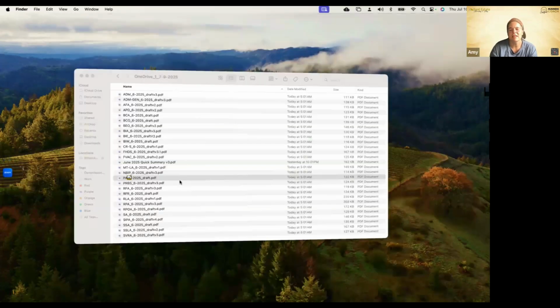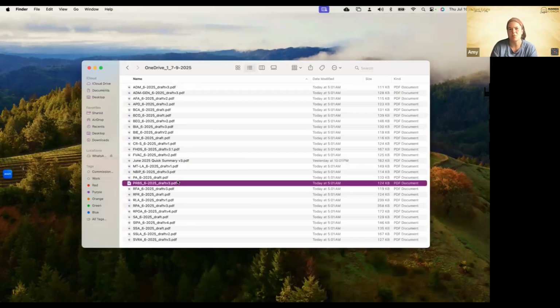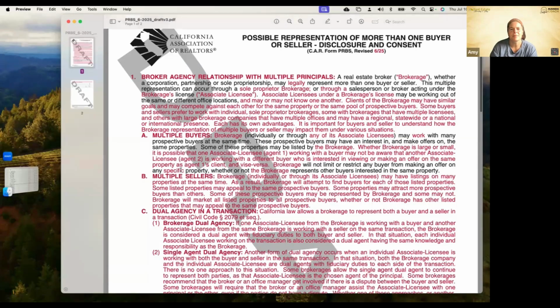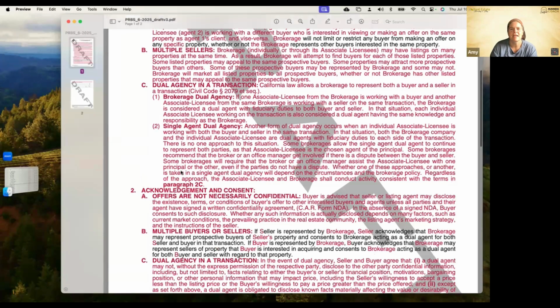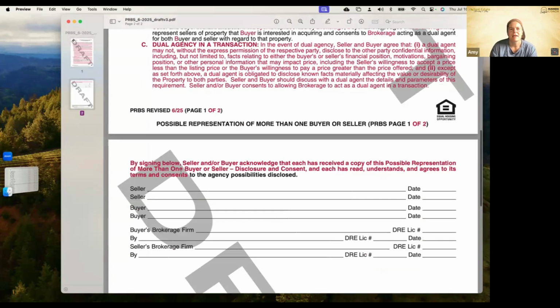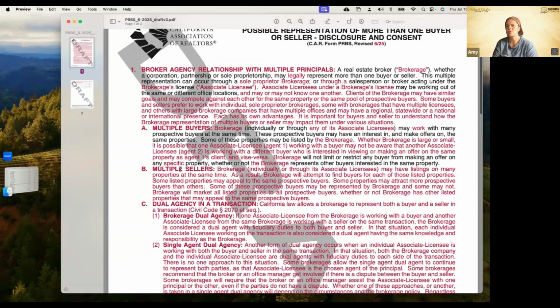We have our PRBS, which is our possible representation of more than one buyer or seller. They made quite a few changes to this form. Look at all that red. Okay. So let's see, broker agency relationship with multiple principals.